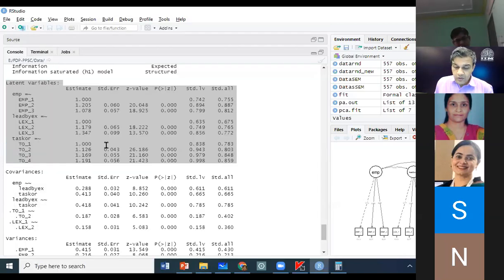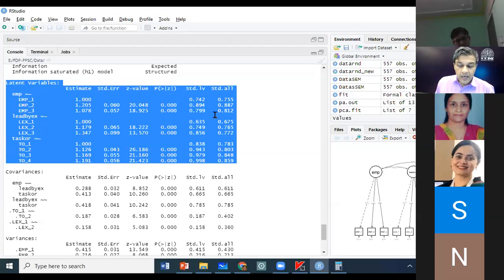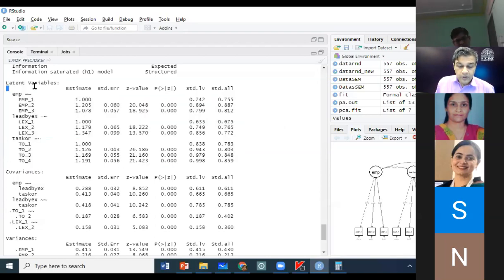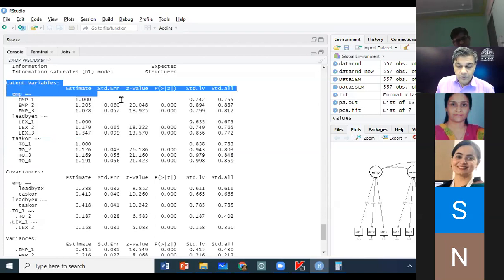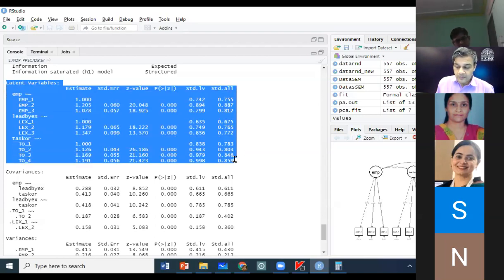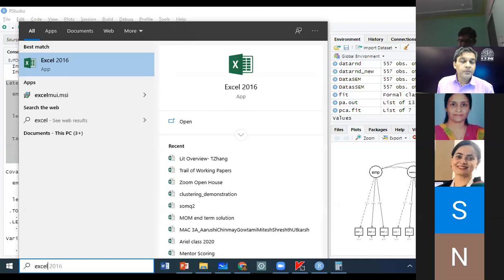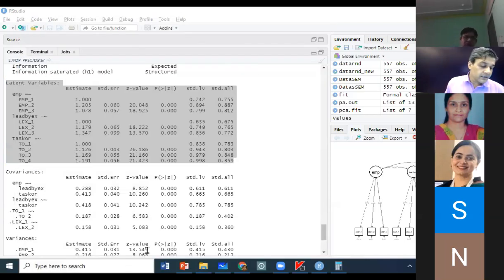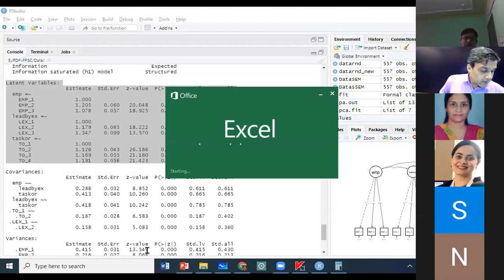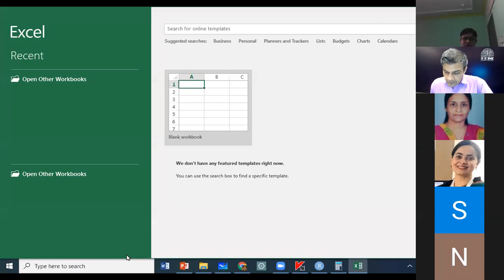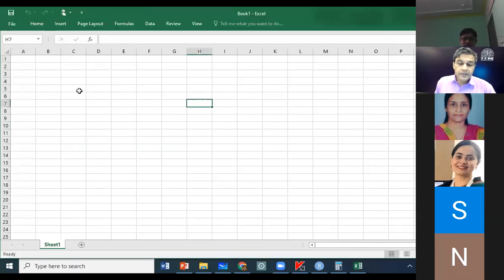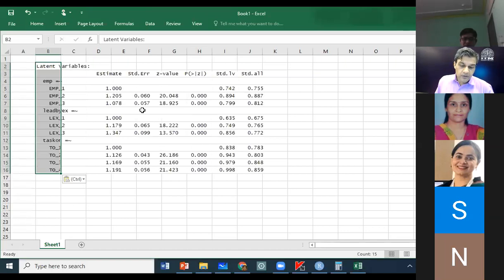So what do you do? You copy this output, the loading output that we have here. So I'm going to copy my output here. Okay, copy it, and then I will go to Excel, open any blank Excel sheet, and simply say paste, Control V.